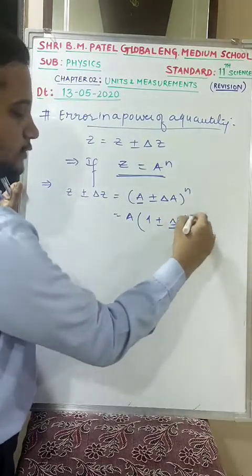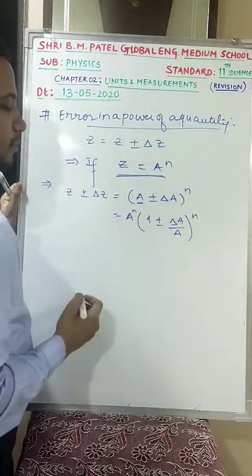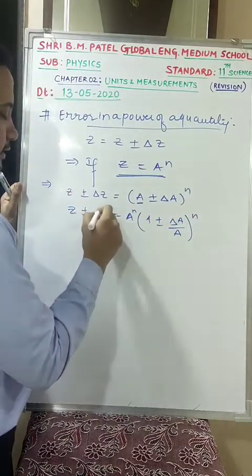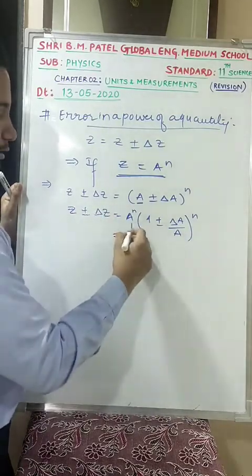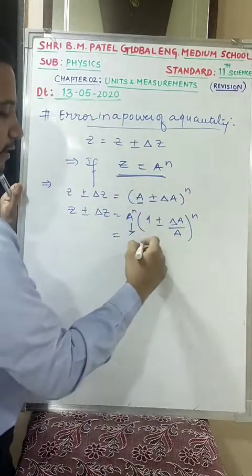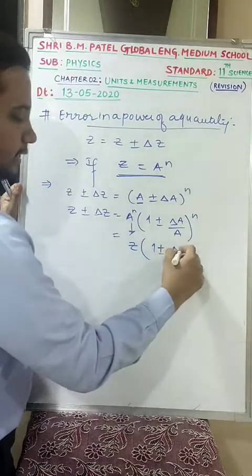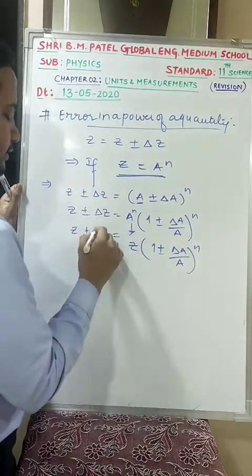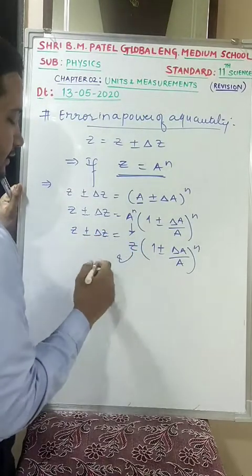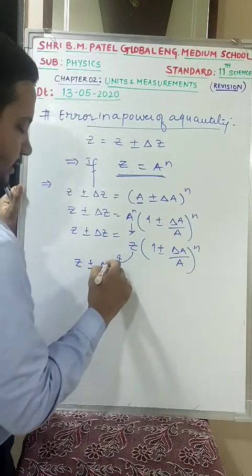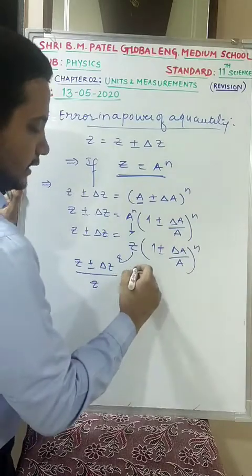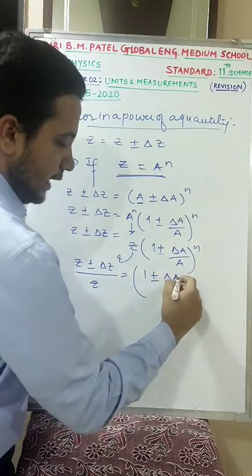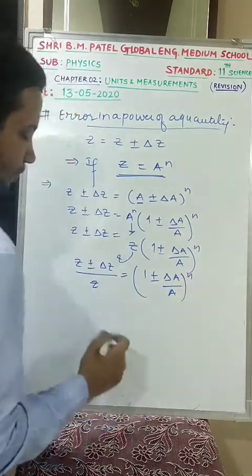Is this clear? If I take this A common out, then 1 plus or minus delta A by A whole raised to n. This n will come over here. So z plus or minus delta z equals A raised to n, which is nothing but z, times 1 plus or minus delta A by A whole raised to n. If I take z this side, z plus or minus delta z divided by z, that is equal to 1 plus or minus delta A divided by A whole raised to n.